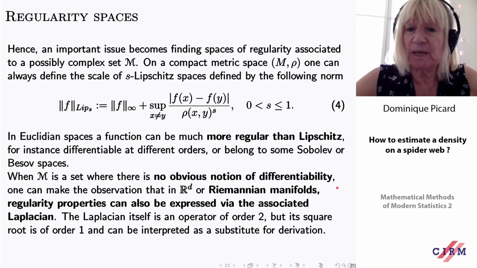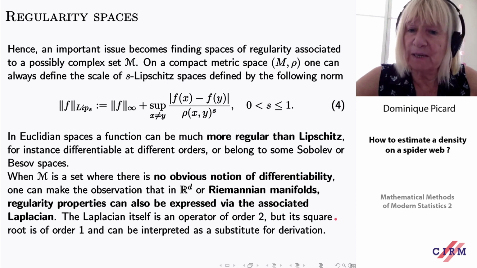When M is a set where there is no obvious notion of differentiability, one can think about Riemannian manifolds, because in a Riemannian manifold there is something linked with differentiability, which is the Laplacian.